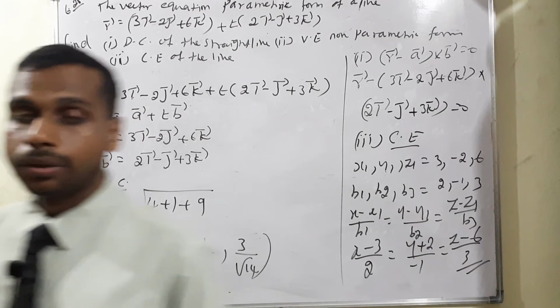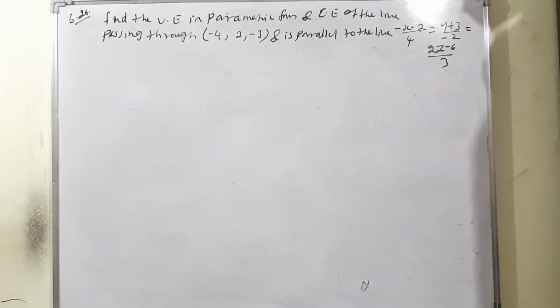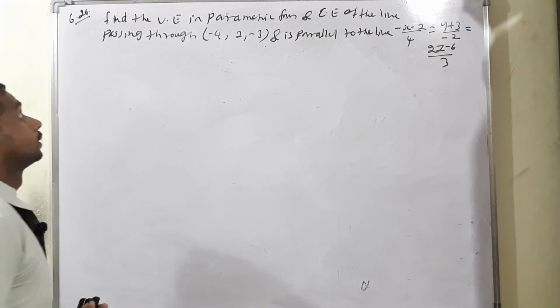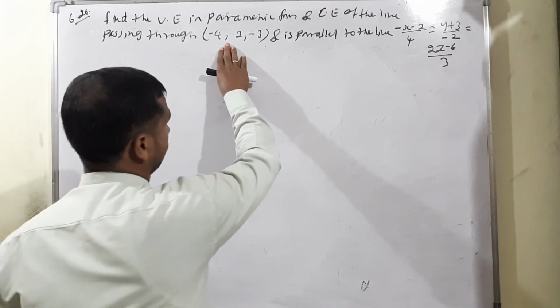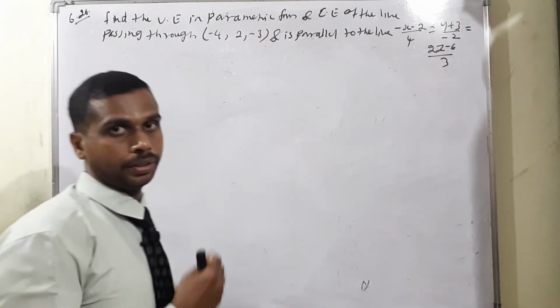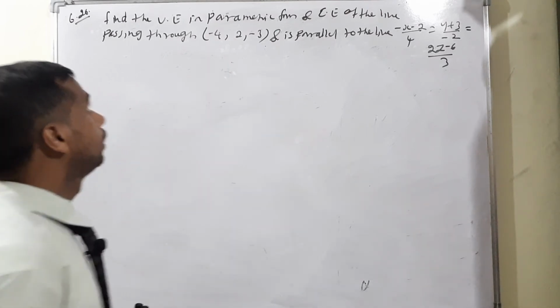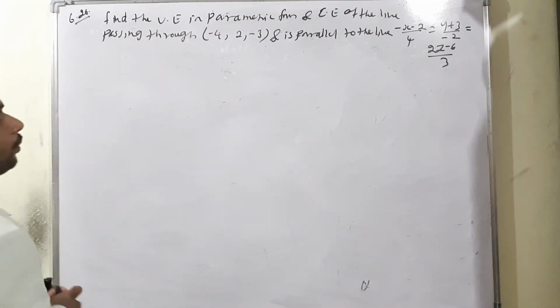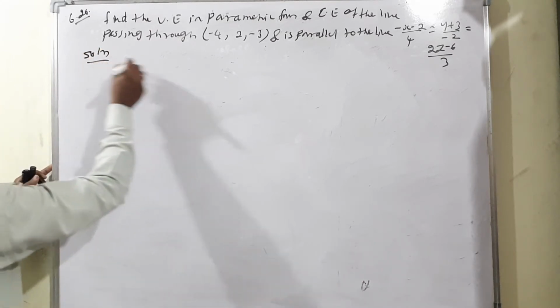Okay, I will continue with the next example. Moving to example 6.26. Find the vector equation in parametric form and the Cartesian equation of the line. It is passing through a point, and a parallel line is given, but there is no B vector. One parallel line and a point are given, so we need to find the vector equation and Cartesian equation of the line. Solution: directly we can write it.